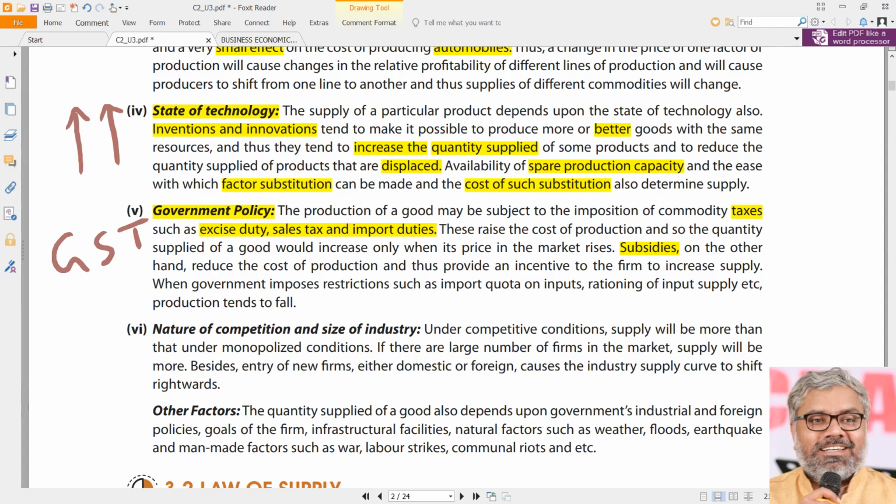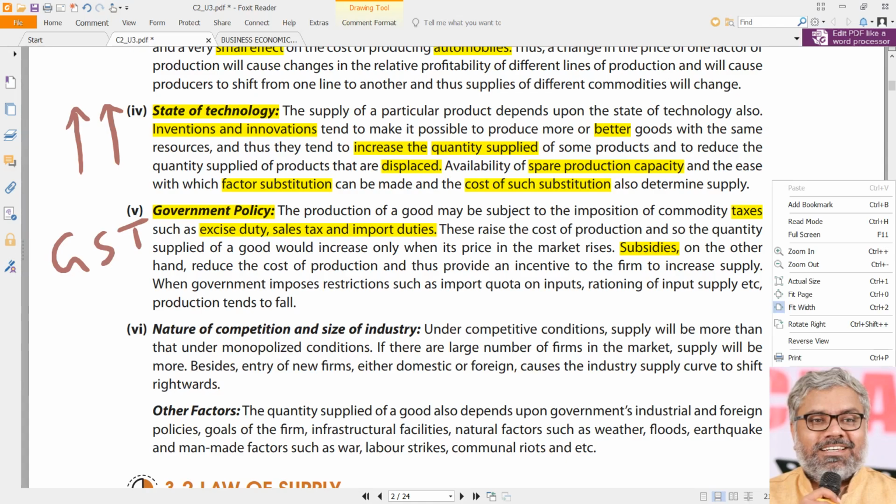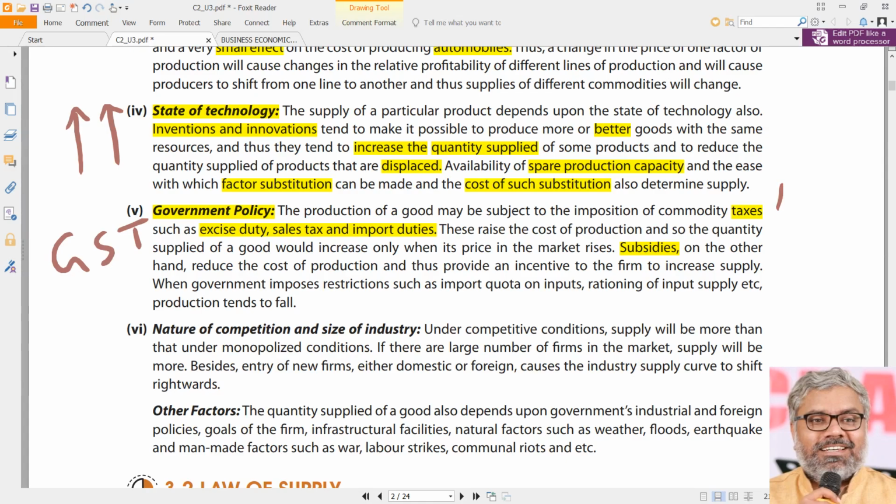So indirect taxes like excise duty, sales tax, GST, or import duties like customs duties, will have a negative impact on the supply. If the taxes rise, then supply will go down. So how will taxes have an impact? Taxes will have an impact like this. See, when the taxes rise, supply will go down, and vice versa.